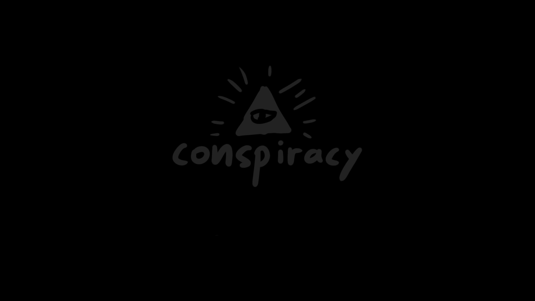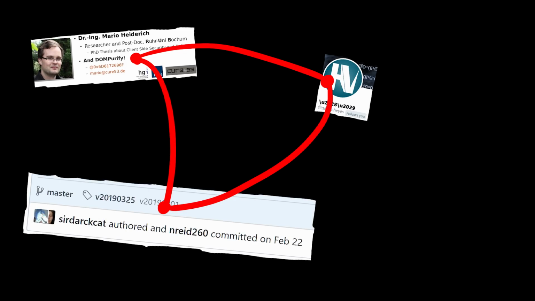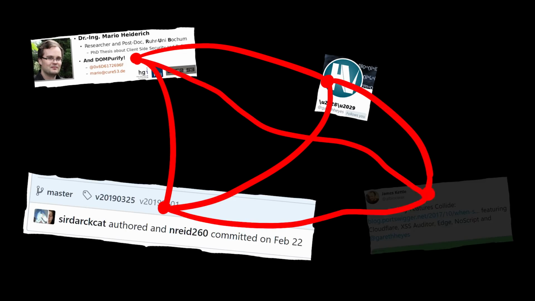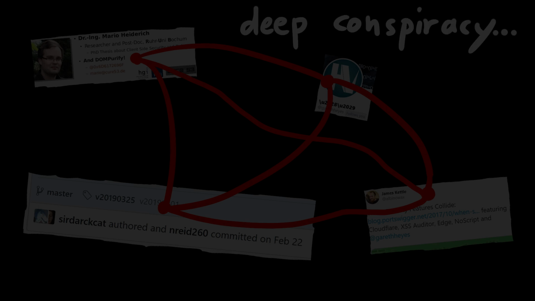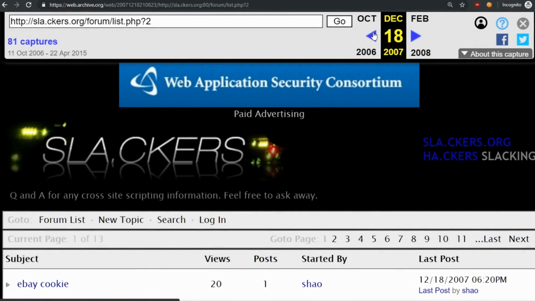Or wait, is there maybe a conspiracy? Is there maybe a secret I didn't tell you? If you dig deeper, you will find connections. What connects Mario from DOM Purify with Gareth, who tweets research, to Sir Darkhead, who works at Google and fixed the Google Search XSS, to Albinovax, who is the head of research at Portswigger, aka Burp Suite, who wrote about the no embed thing Gareth found? The conspiracy goes deep. Let me tell you a secret. They have all been part of an old hacker forum called Slackers.